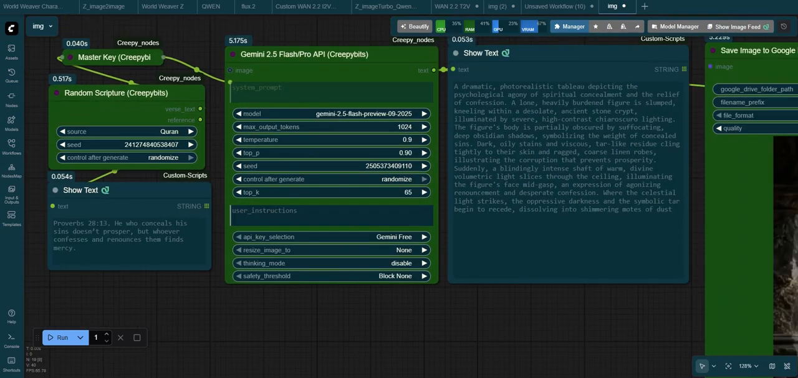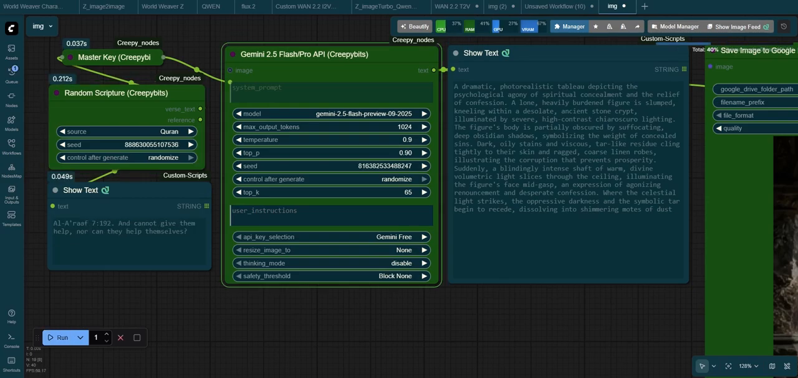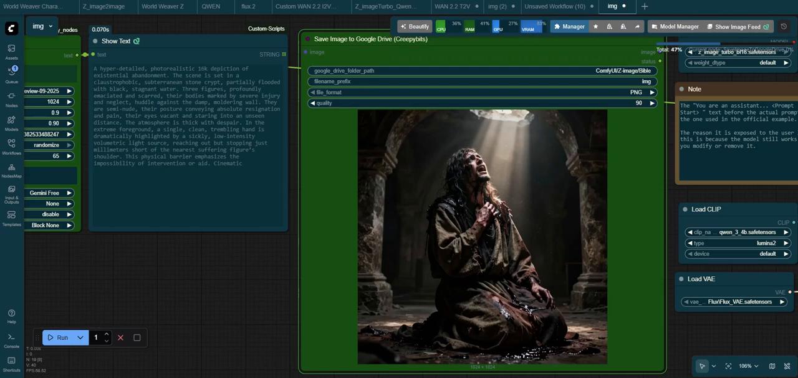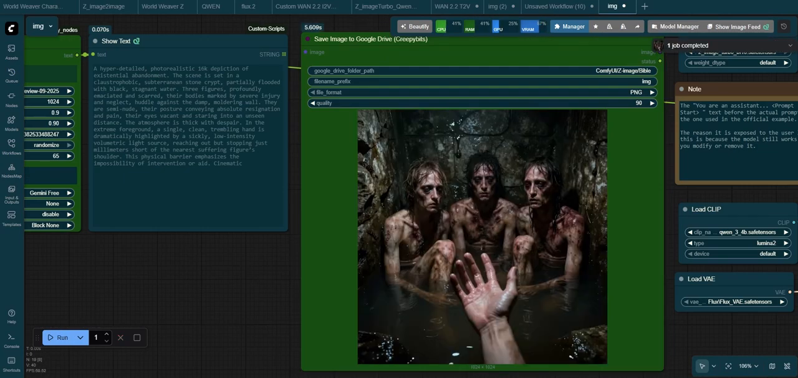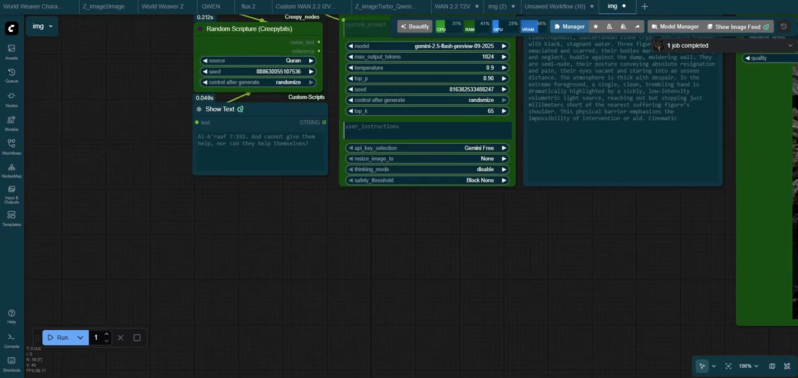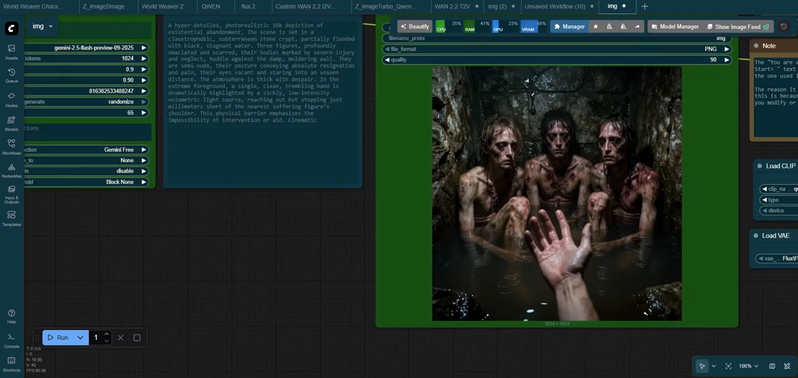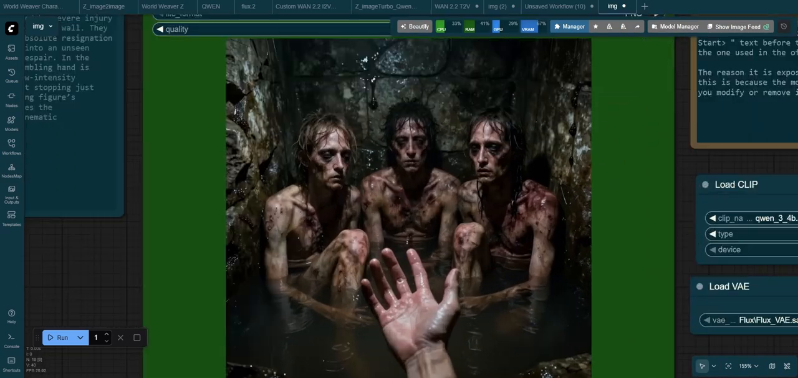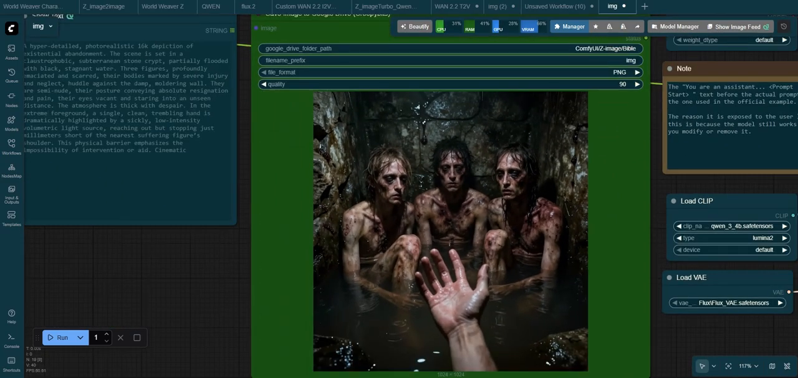Next, let's do the same using a verse from the Quran. The verse this time was the following: "And cannot give them help, nor can they help themselves." Some pretty vague stuff there. And the image? Again, I can see the connection, even with this very vague input.